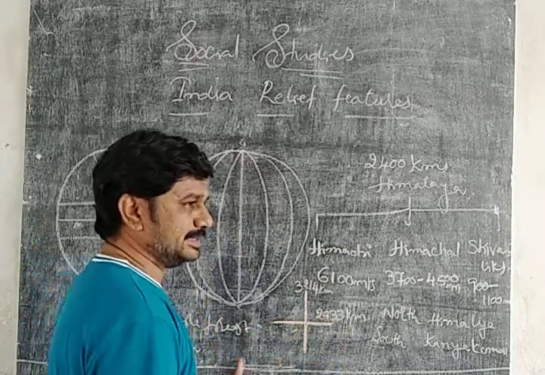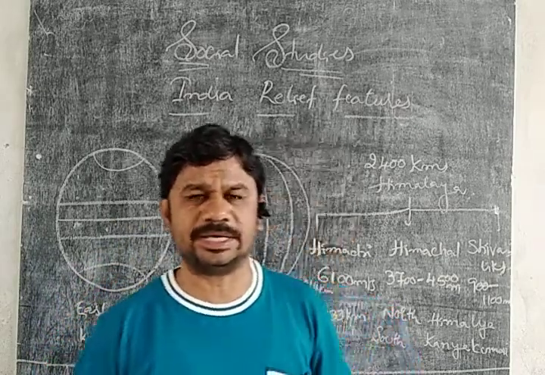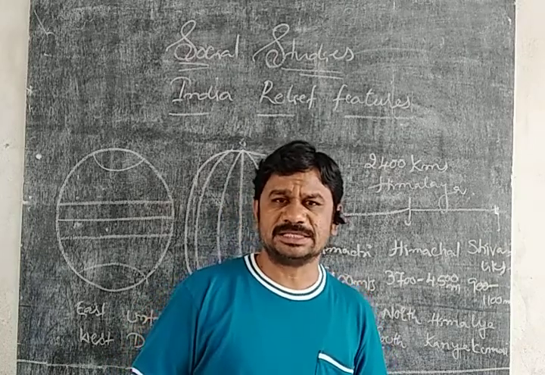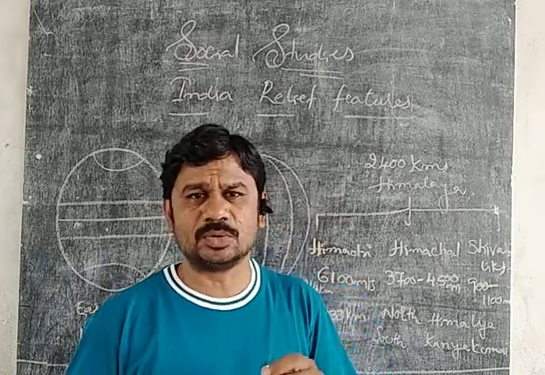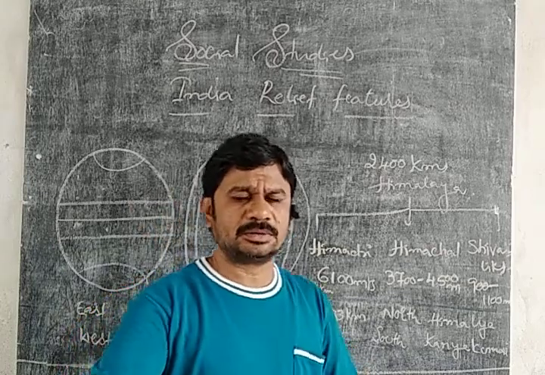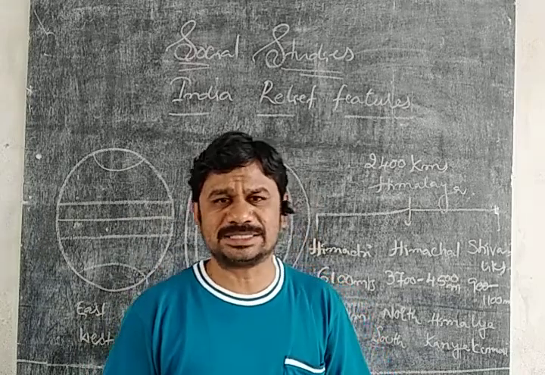So what is the time difference from the most end point of east to west? Where does the sun rise first in India? The sun rises in Arunachal Pradesh and sets in Dwarka. What is the time difference between Arunachal Pradesh and Dwarka? That means a 2 hour difference.